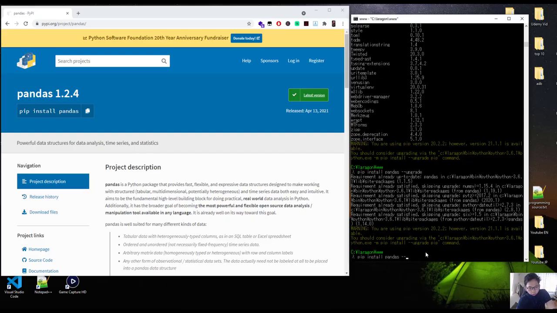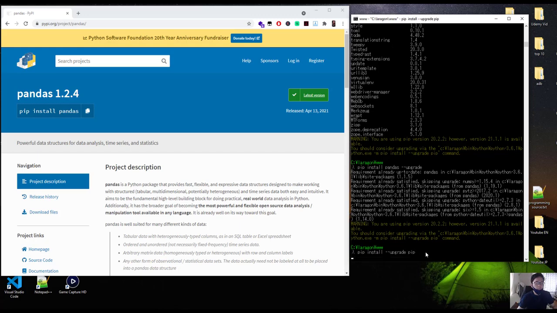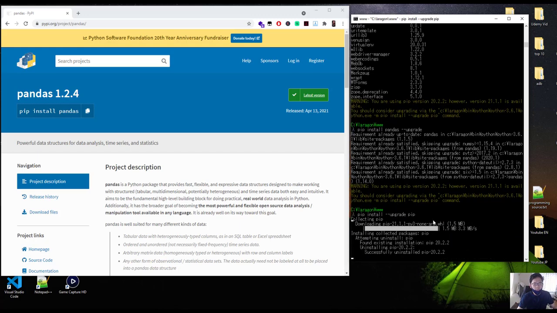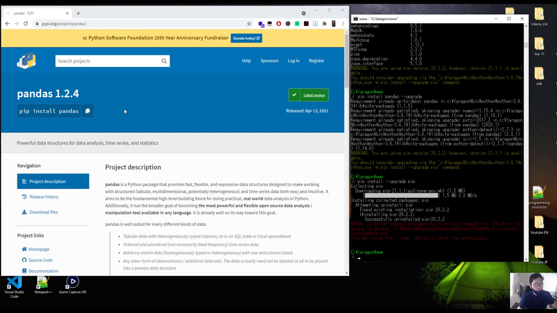So we're gonna upgrade, pip install upgrade pip. If you don't have the latest version, you can easily go to the latest version of this one.